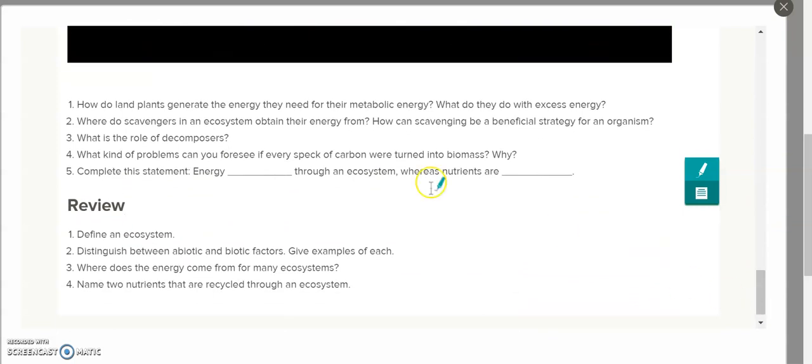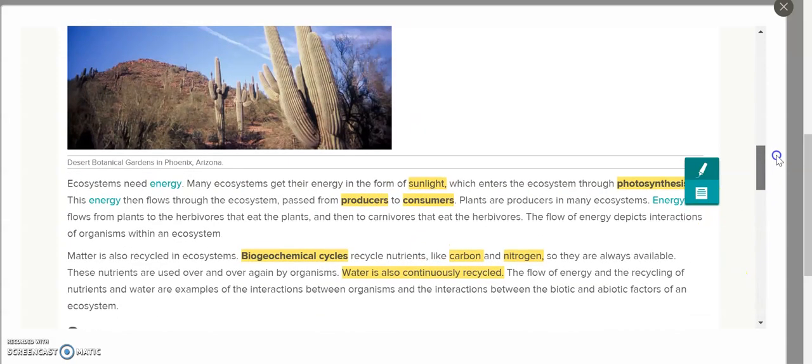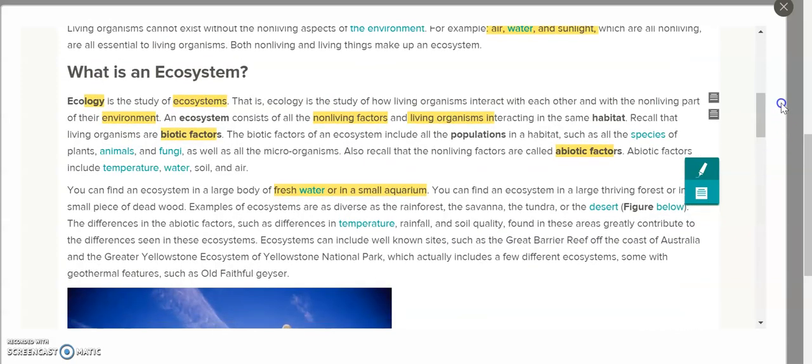So we're just going to go over a review real quick, make sure we understand our concepts, and then I'm going to leave it to you to go do the questions. So define an ecosystem. Well, let me pop up my notes here. Let's go back. I've got my highlights. Well, right here it tells me that an ecosystem consists of non-living and living organisms.